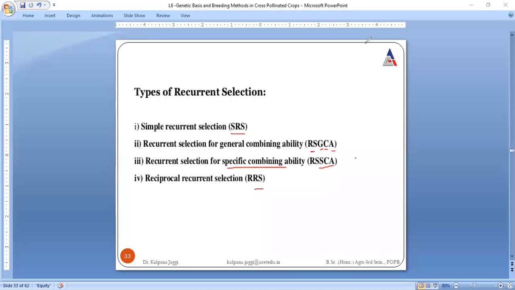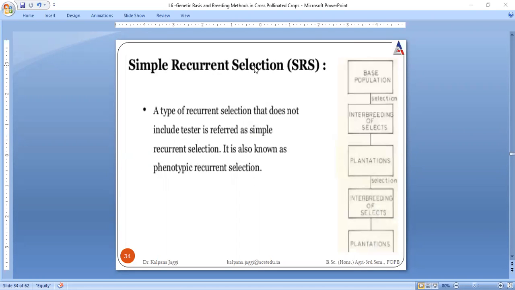Very first we are going to talk about simple recurrent selection, that is abbreviated as SRS. Simple recurrent selection means something is being performed but in a very simple manner, right? What can be that simple manner? Selection is done generation after generation. If, as I repeated in the last slide, two parents are going to breed together and give rise to a progeny, here selection is done.